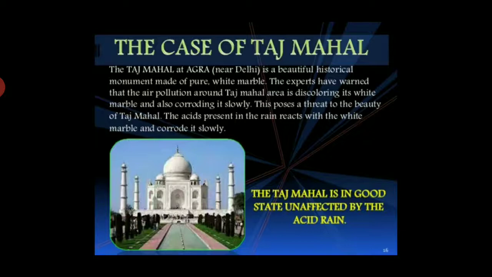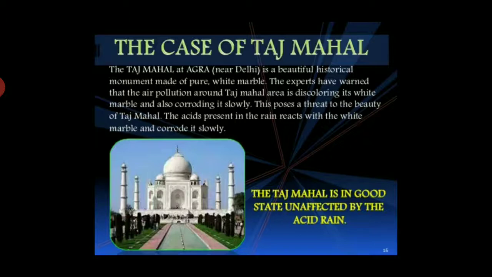The case of the Taj Mahal. The Taj Mahal at Agra near Delhi is a beautiful historical monument made of pure white marble. Experts have warned that the air pollution around the Taj Mahal area is discoloring its white marble and corroding it slowly.